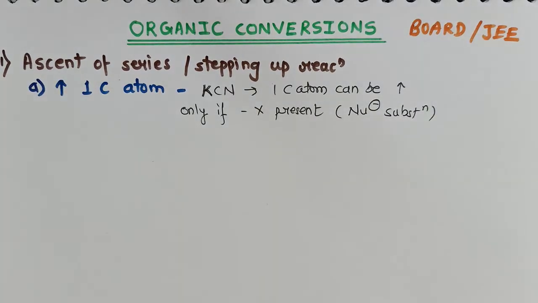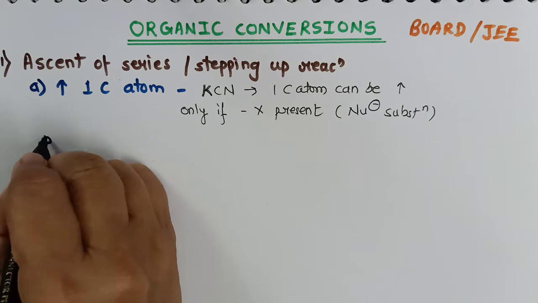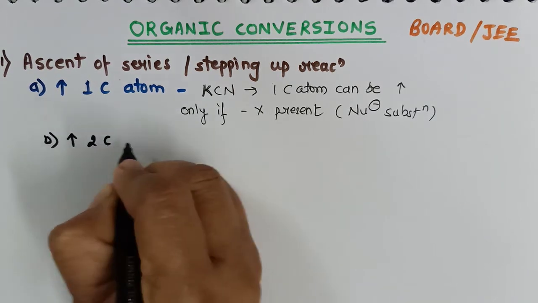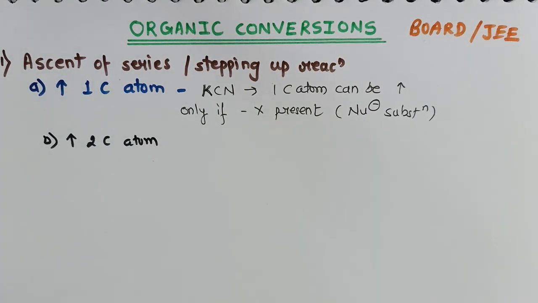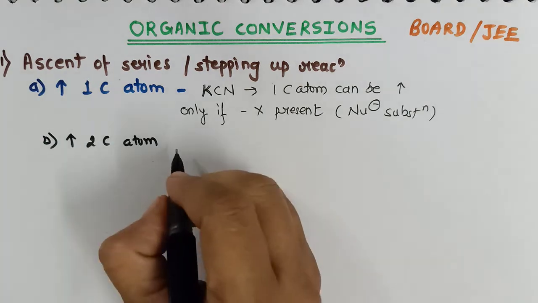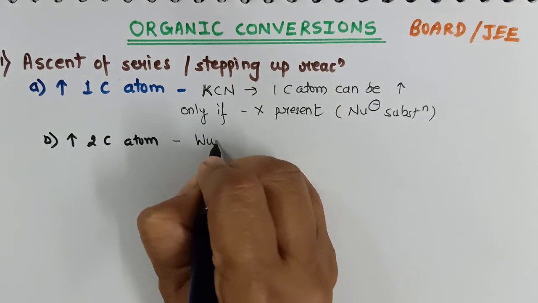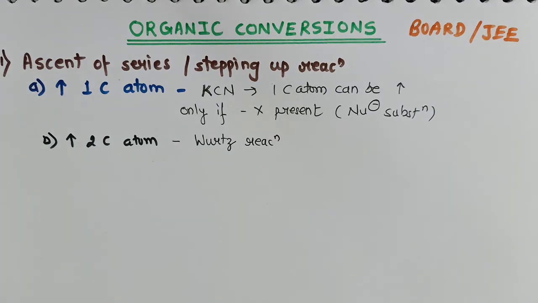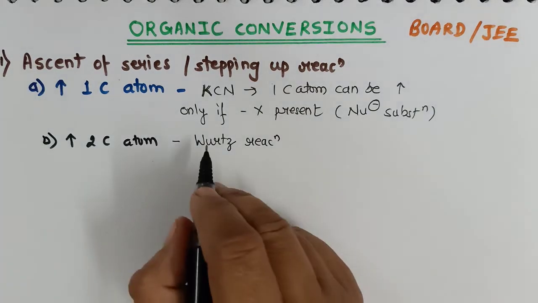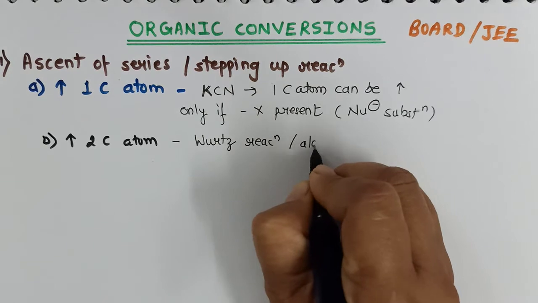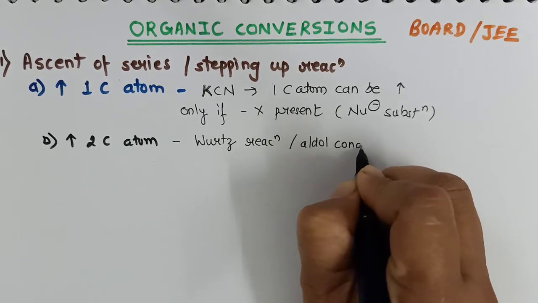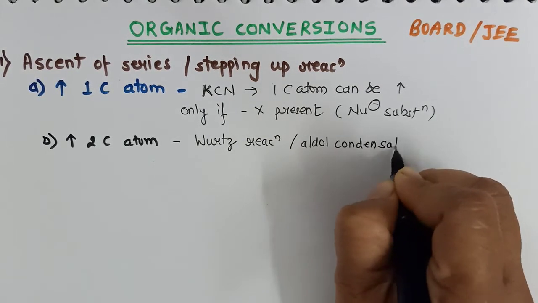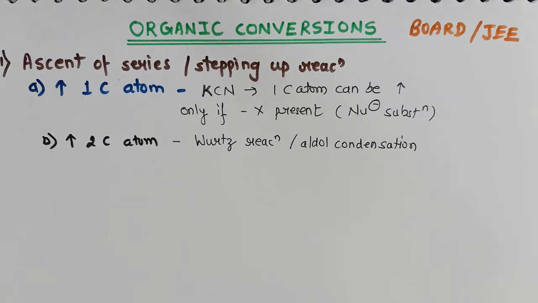On the other hand, if we want to increase 2 carbon atoms at a time in the series, then we can make use of Wurtz reaction. Again, Wurtz reaction is applicable to haloalkanes. We can also use aldol condensation. Aldol condensation is applicable to aldehydes and ketones.